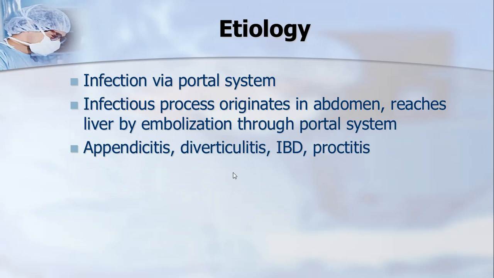Again, same. We can also get infection from the portal system, as I've already discussed in the previous slide. The infection process originates in the abdomen and reaches the liver by embolization through the portal system. Appendicitis, diverticulitis, proctitis, all these infections in the intestines go to the liver via the portal system when the immunity of that individual is low.